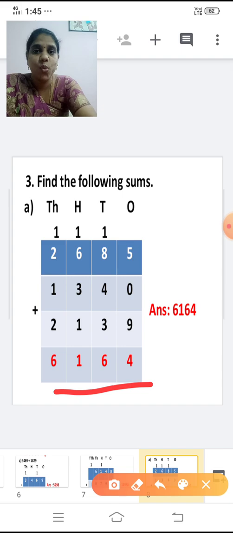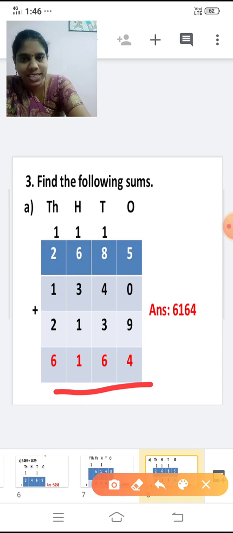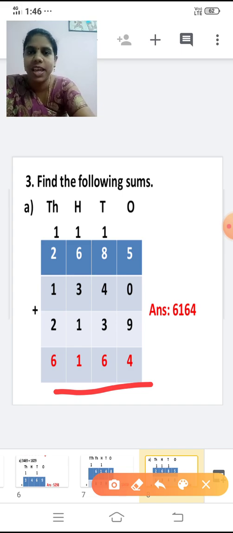So first we have to add the ones place. 5 plus 0 is 5 and 5 plus 0 is 5. Then 5 plus 9, 14. 4 right here. 1 is carried over to the tens place. Now add the tens place. 1 plus 8 is 9. 9 plus 4, 13. 13 plus 3, 16. 6 you write here. 1 is carried over to the hundreds place. Now add the hundreds place. 1 plus 6 is 7. 7 plus 3, 10. 10 plus 1, 11. So 1 and again 1 is carried over. Now add the thousands place. 1 plus 2 is 3. 3 plus 1, 4. 4 plus 2, 6. So answer is 6164.